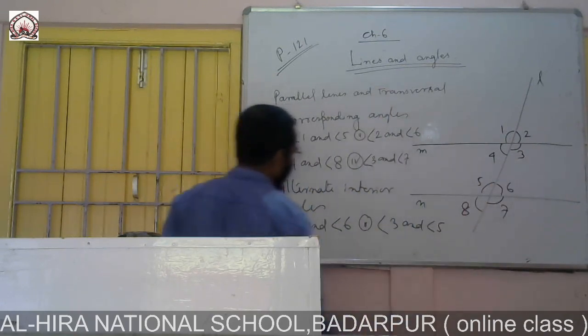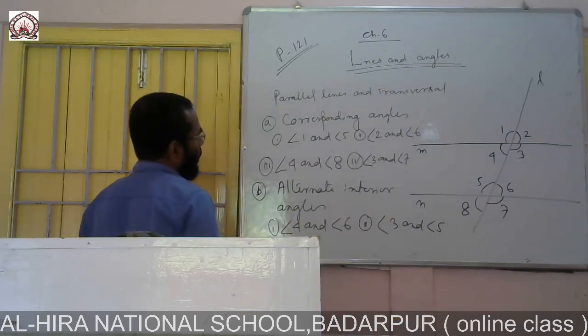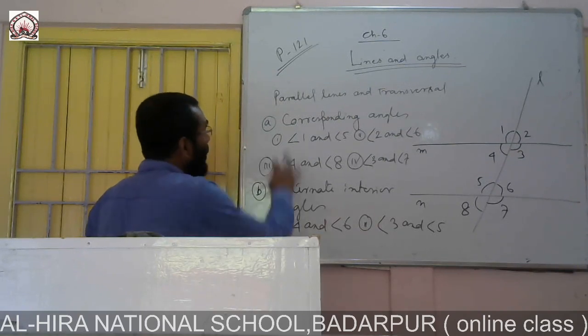These are alternate interior angles. These things are in your book, page number 121.